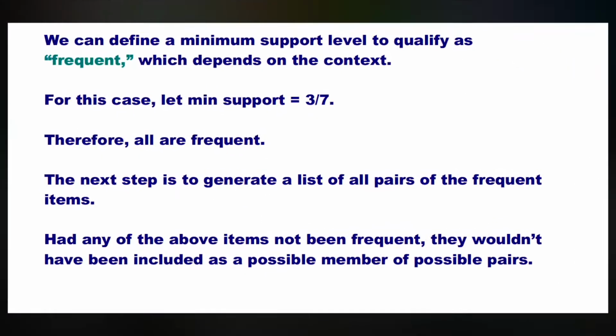We can define a minimum support level to qualify as frequent, which depends on the context. For this case, let minimum support be equal to 3 out of 7. Therefore, all are frequent. The next step is to generate the list of all pairs of frequent items. Had any of the above items not been frequent, they would not have been included as a possible member of possible pairs. In this way, Apriori prunes the tree of all possible sets.